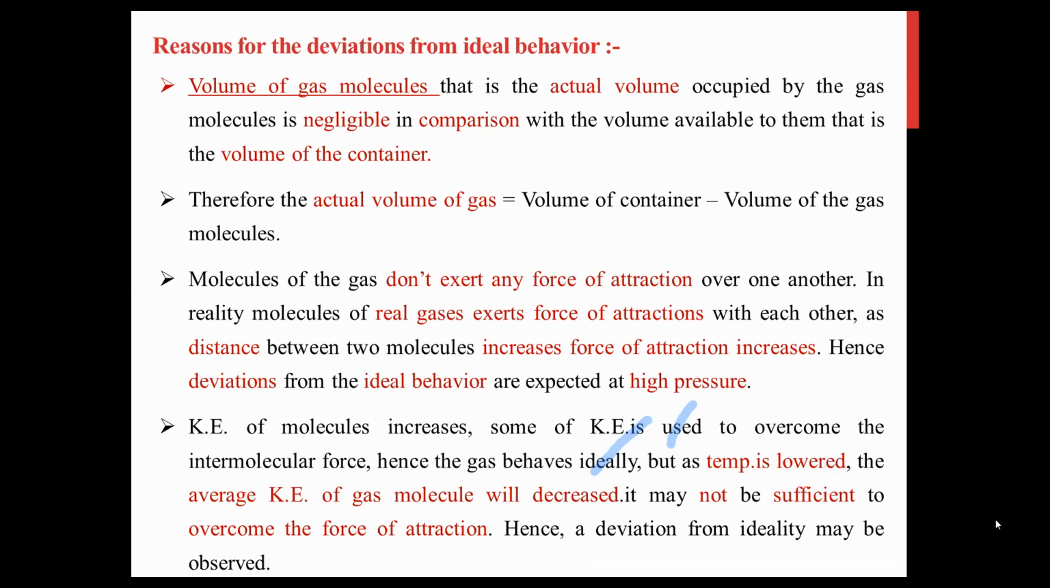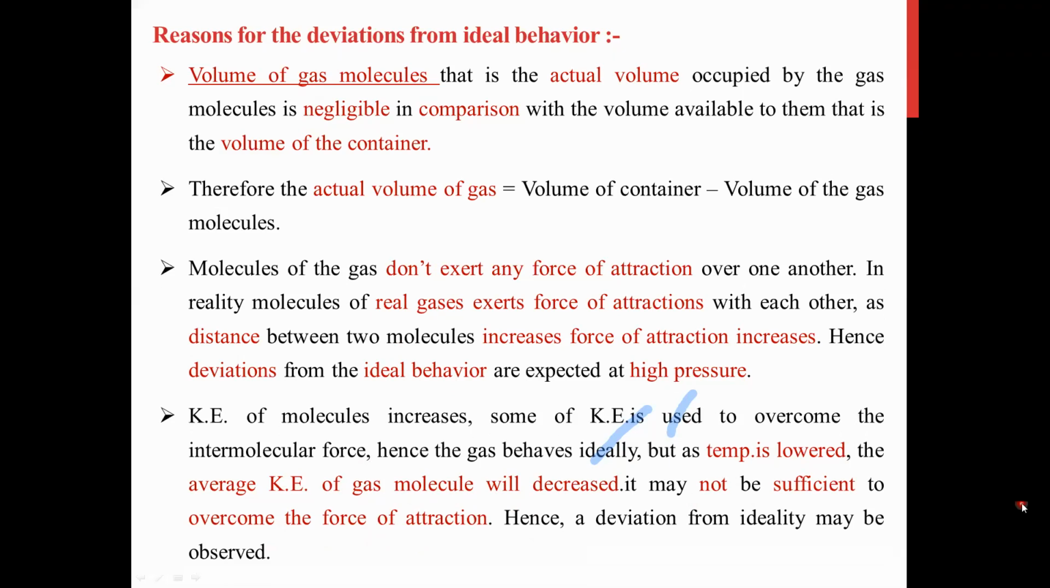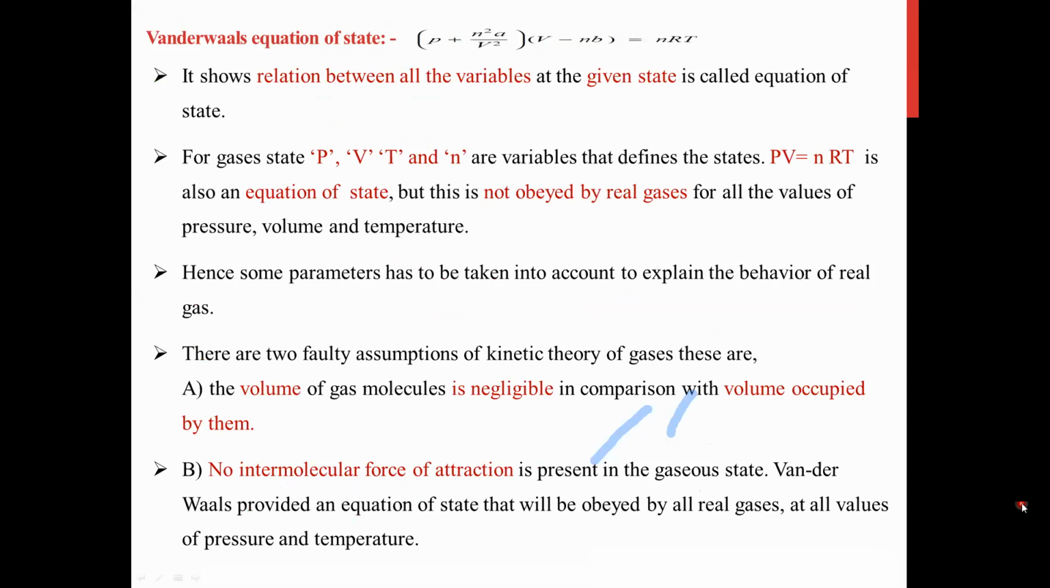Now we will move to the next slide, that is, the van der Waals equation of state from your syllabus. The next point is the van der Waals equation of state. What is the van der Waals equation? P plus n square a divided by V square, times V minus nb, is equal to nRT. This is nothing but the van der Waals equation of state.